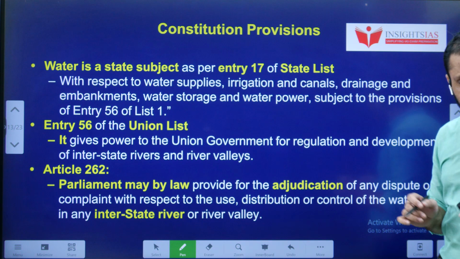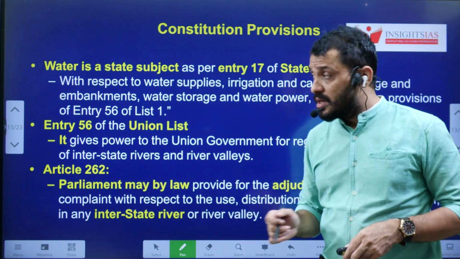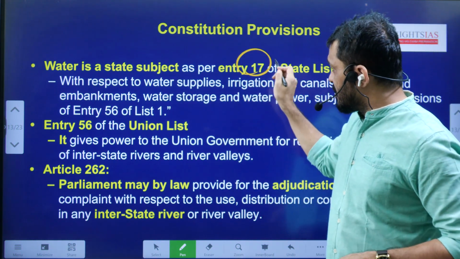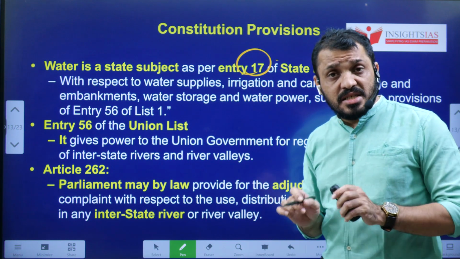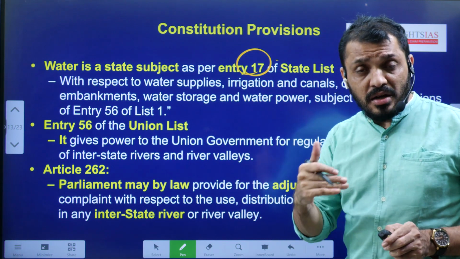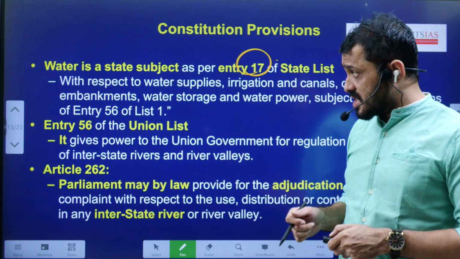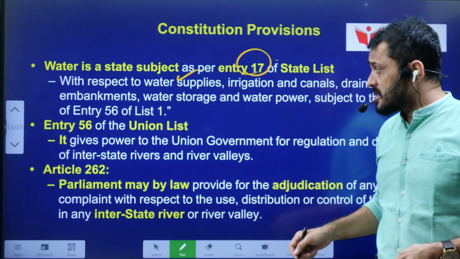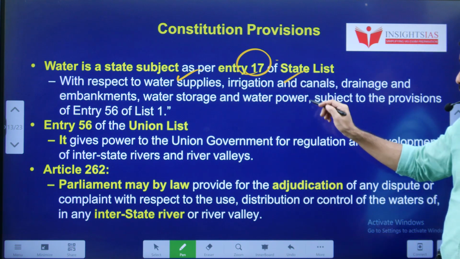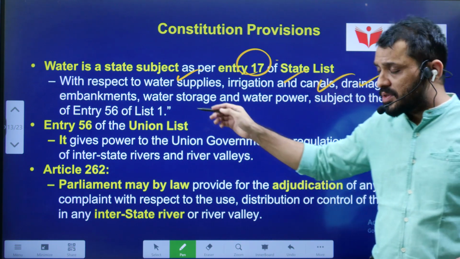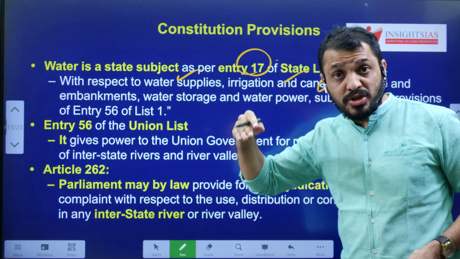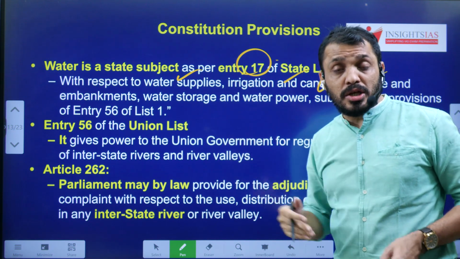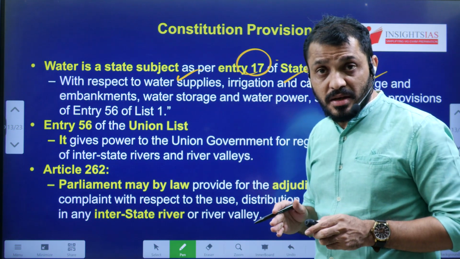Regarding this, let us see the constitutional angle. Entry number 17 of the state list says that the state has jurisdiction on water in certain issues, such as water with respect to day-to-day supplies to households, irrigation water, canals, drainage and embankments, and constructing dams. All this comes under the state list.